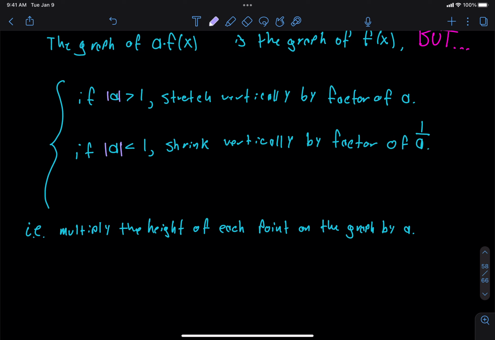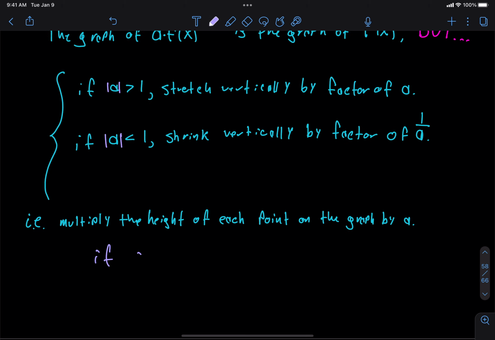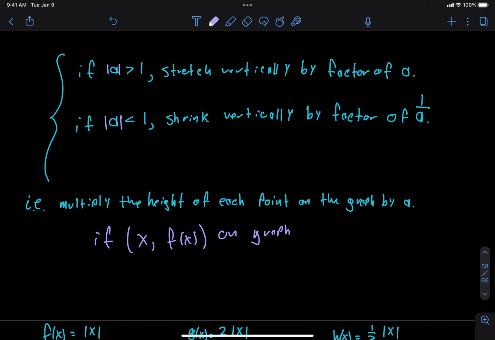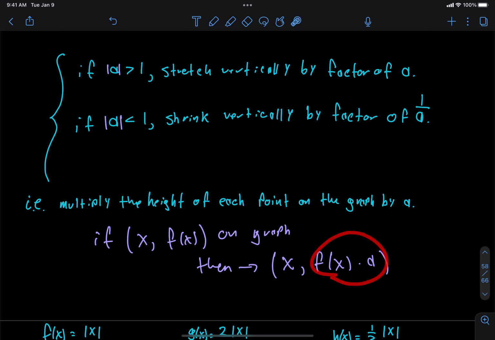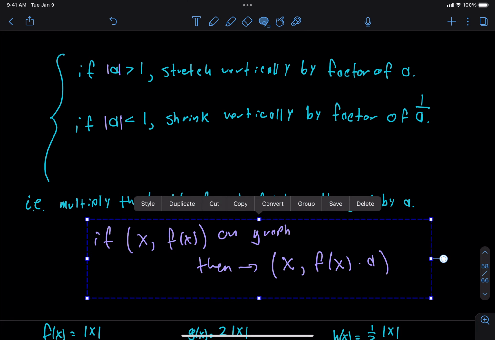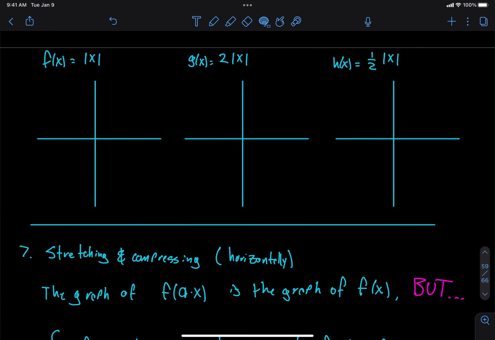Okay, so i.e. if x comma f of x is on the graph, or you could say xy, whatever, then x comma f of x times a will be on the graph of the other one. So we take all the y values and we multiply them by a. All right? All right, let's see how that works.